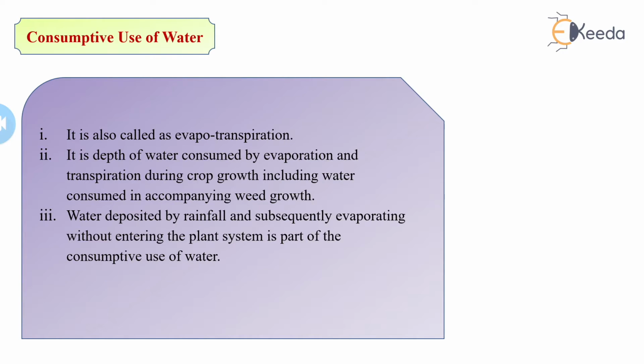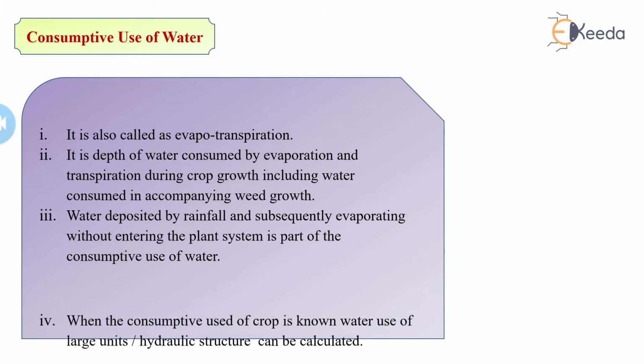See, of the amount of water which falls on the ground, some will be taken by the roots of the plant, but the amount that remains on the surface of the land can evaporate directly without entering the plant. It is part of the consumptive use.